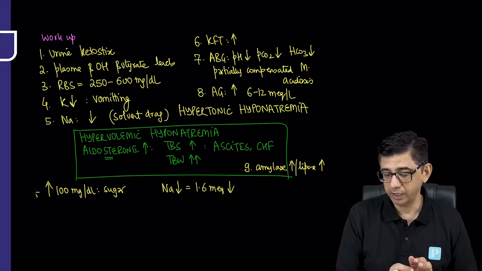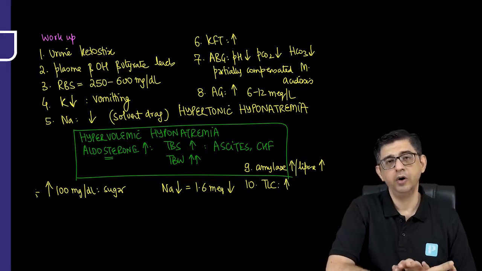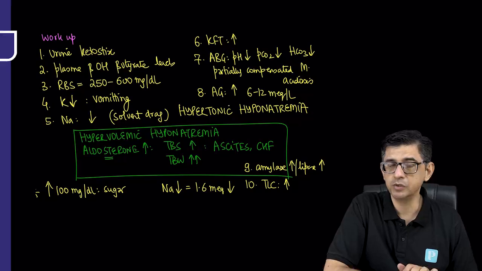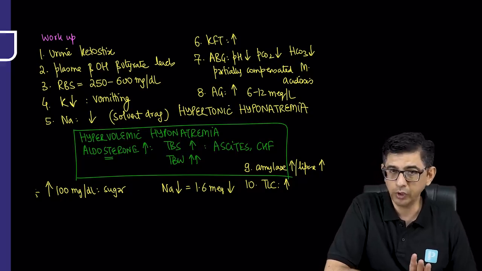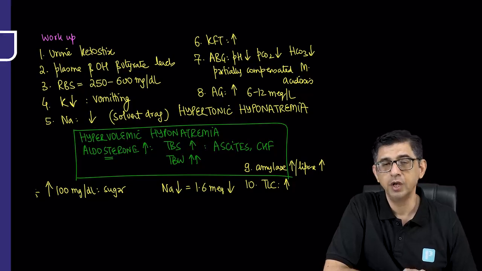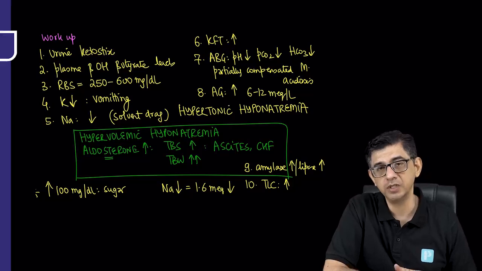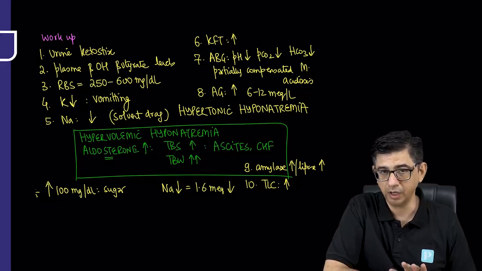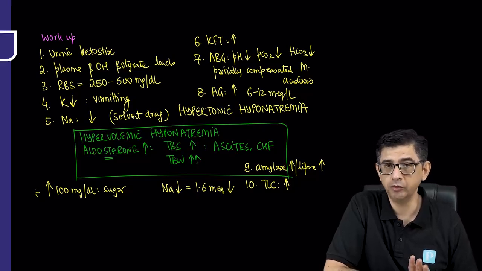In some cases, you might have to do even ultrasound abdomen that will turn out to be normal. As far as TLC, total leukocyte count, is concerned, it will be most of the time increased because of stress, or there could be intercurrent infection as well. So I will try to look for evidence of intercurrent infection. Intercurrent infection commonly seen are either pneumonia or it could be urosepsis. So I'll also be checking the urine routine, urine culture of the patient. I'll also do a chest x-ray. I'm not writing that because evidence of infection has to be anyway done in these patients. If there's presence of any suspicion of infection, even a blood culture will be required.